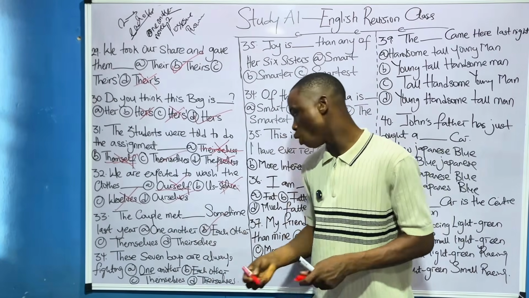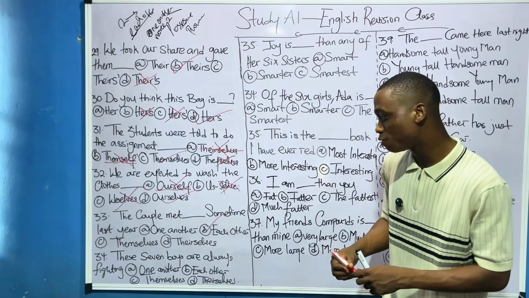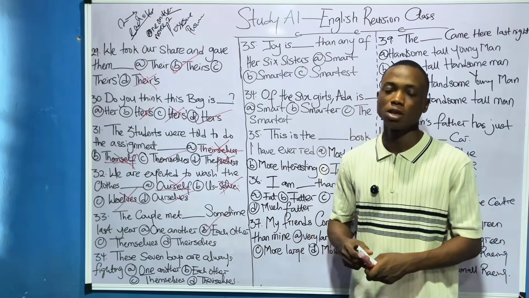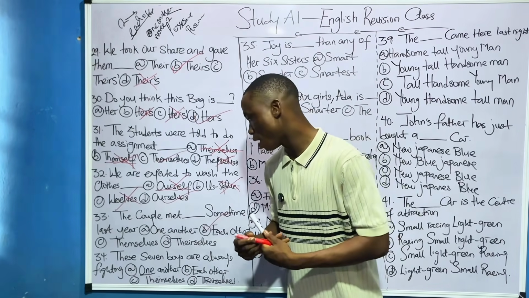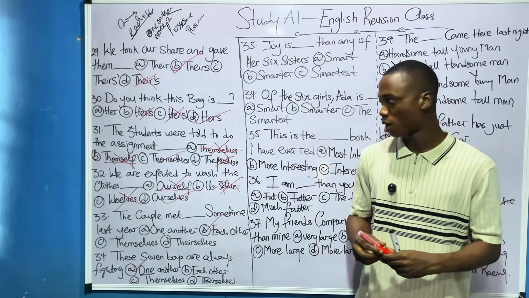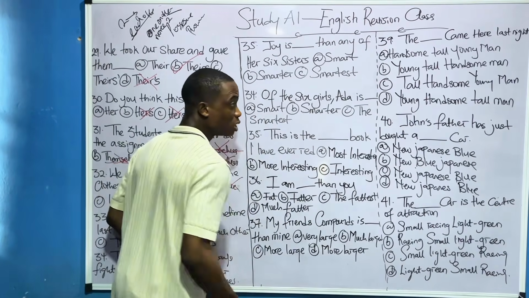The boys are always fighting. Is it one another or each other? They're always fighting what? One another. Option A is very correct. They're always fighting one another, not each other, because they are more than two.